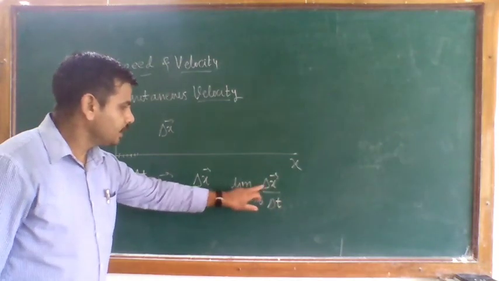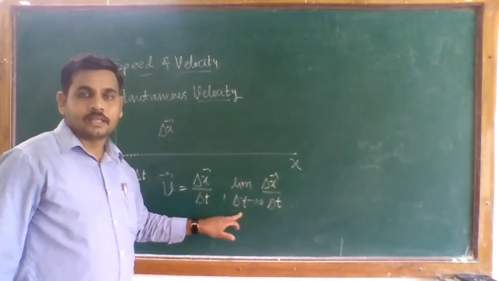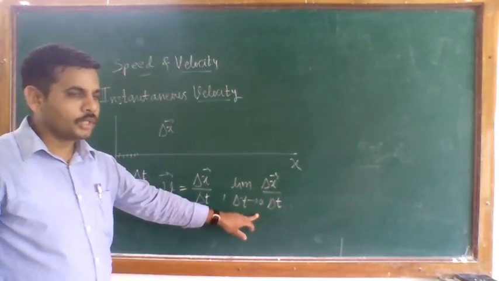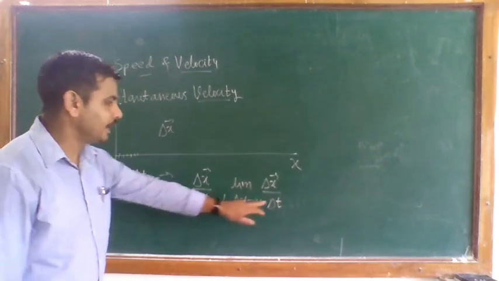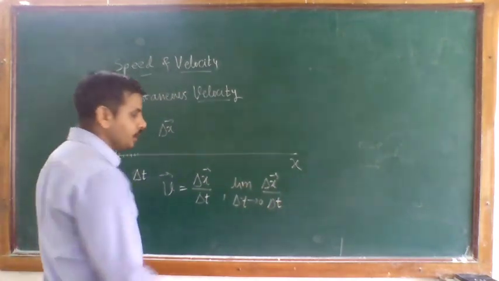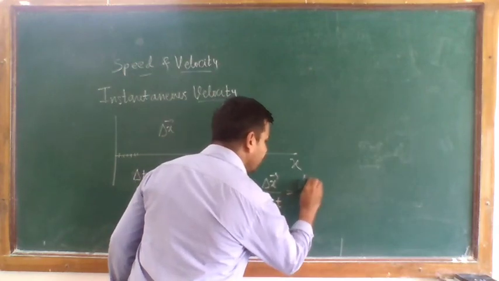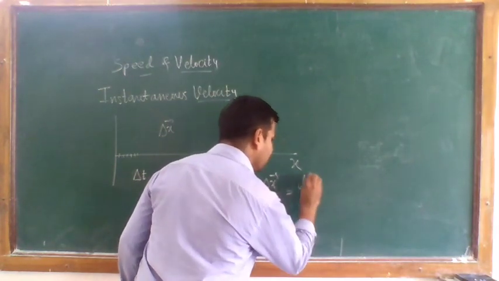If you take the limit of delta x by delta t as delta t tends to 0, it gives the derivative dx by dt.